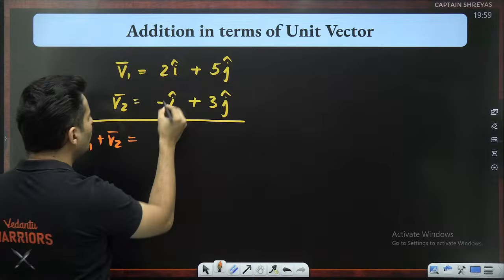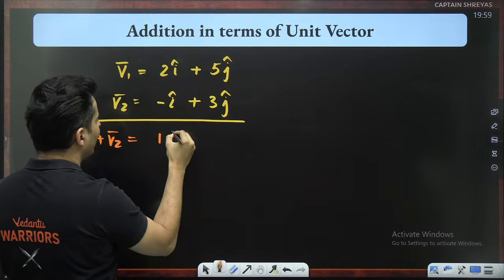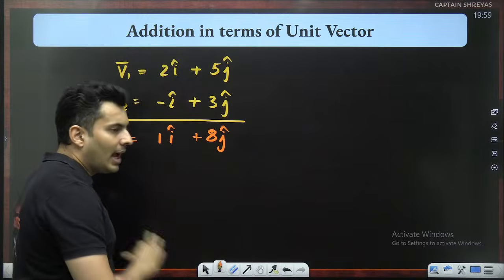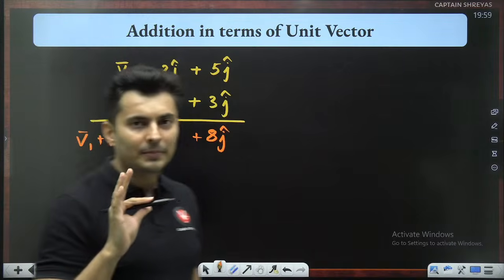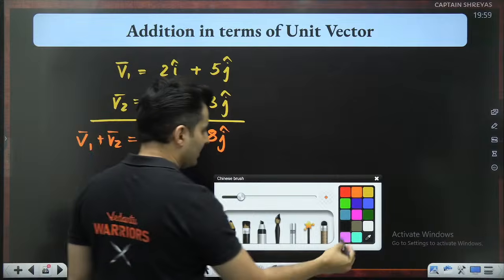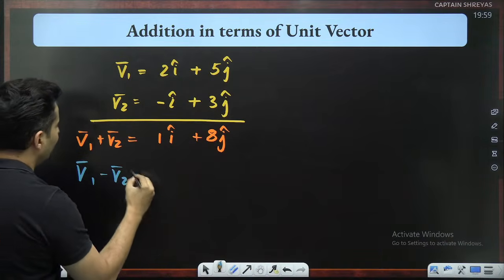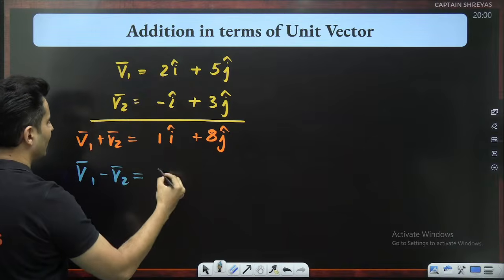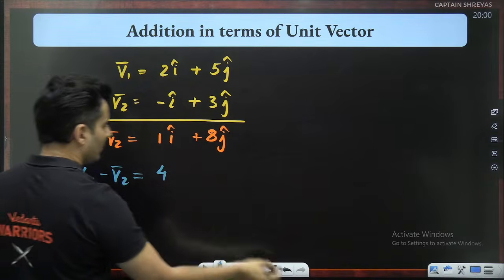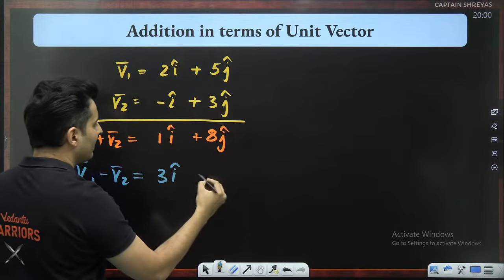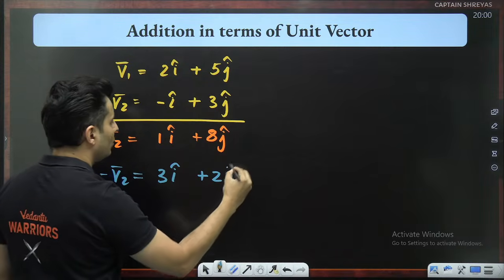So 2 minus 1 will become 1, so 1 I cap. 5 plus 3 is 8, so 8 j cap. As simple as that. And if you want to find the subtraction v1 minus v2, 2 minus minus 1 will make it 3, and 5 minus 3 will make it 2, so 2 j cap.